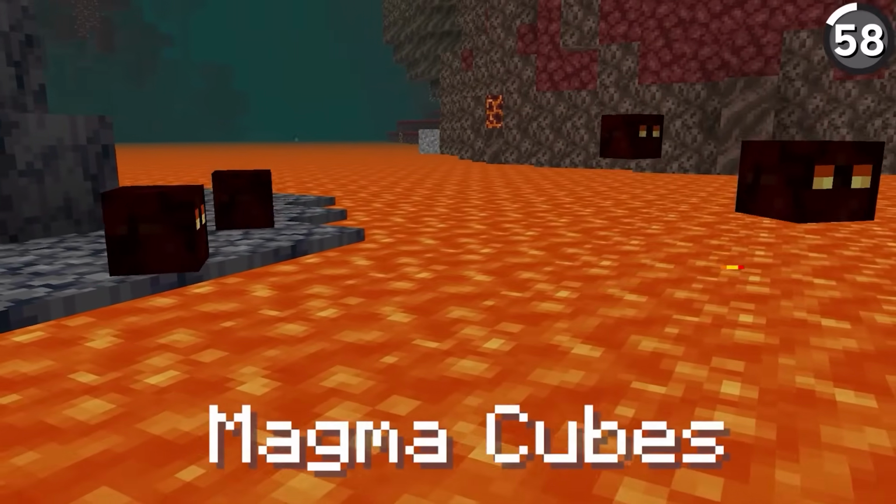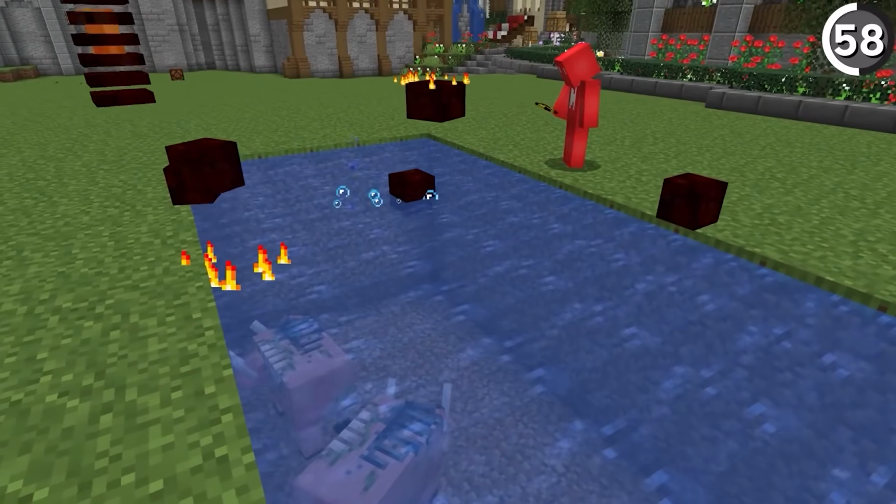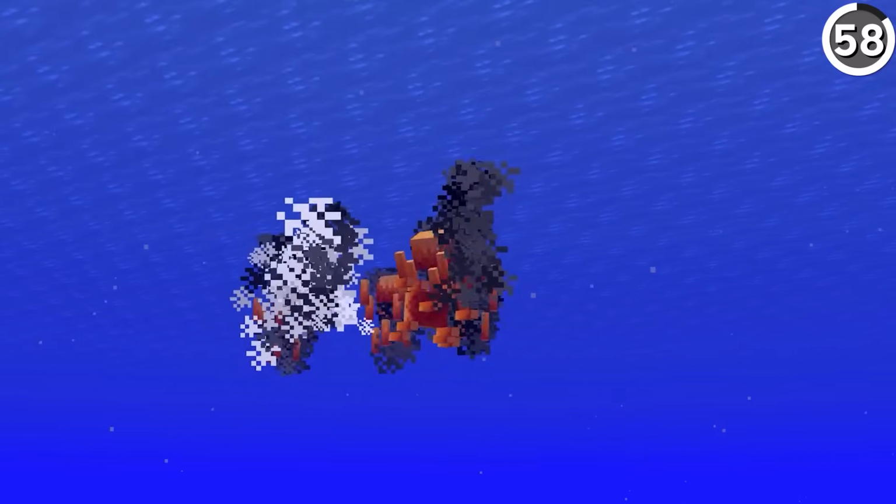Even though magma cubes are made of, well, magma, they can swim in water just fine. And in fact, they're the only mob that you'll find in the Nether that can swim normally.